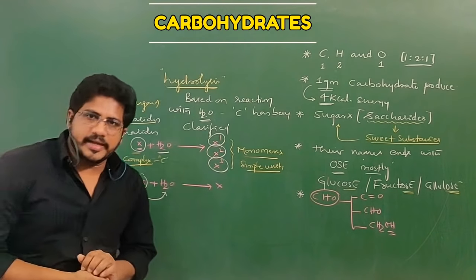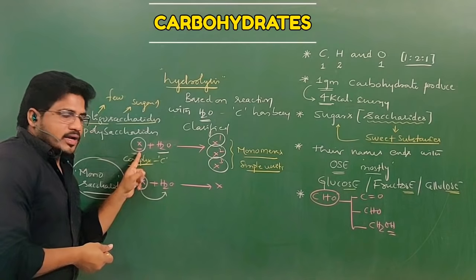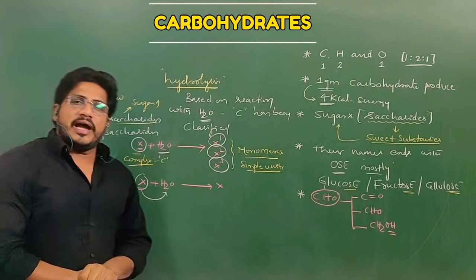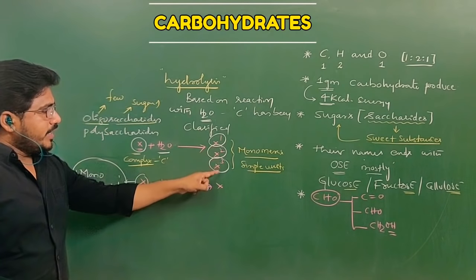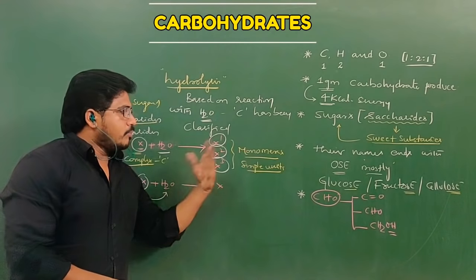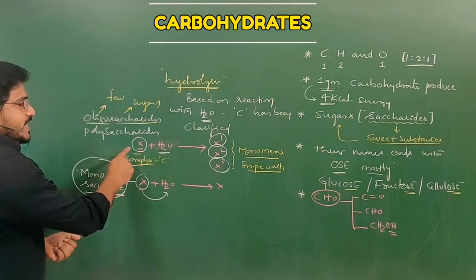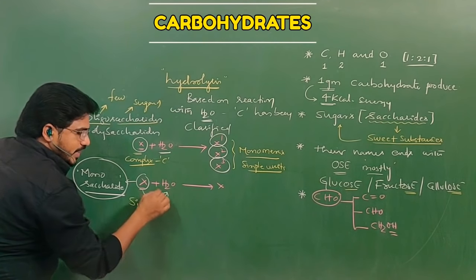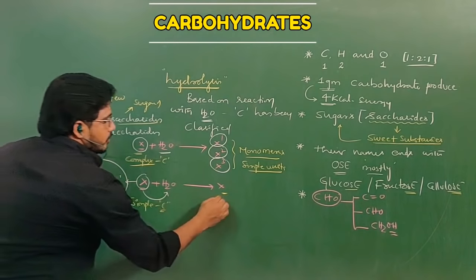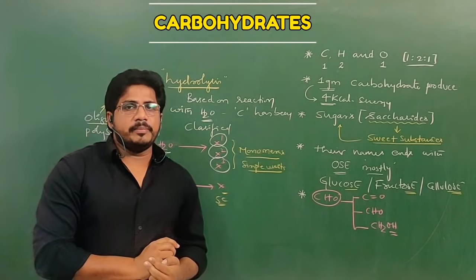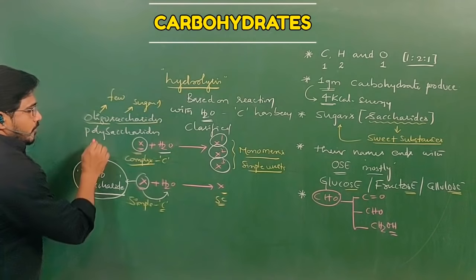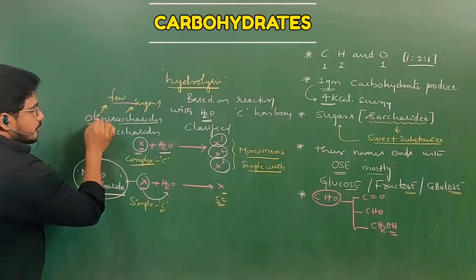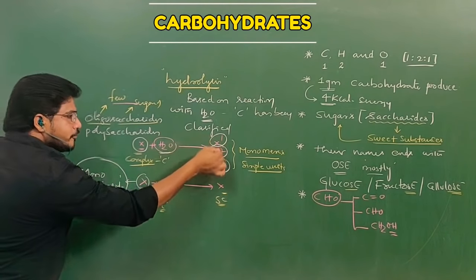Here what I would like to say is, if a complex carbohydrate undergoes a hydrolysis reaction, then many simple units, or monosaccharides or monomers, will come. But when a simple carbohydrate reacts with water, only the simple carbohydrate comes, and no other product appears. And what about the polysaccharide? Oligosaccharide means a combination of a few sugars, so if an oligosaccharide undergoes the water reaction, a few will come.